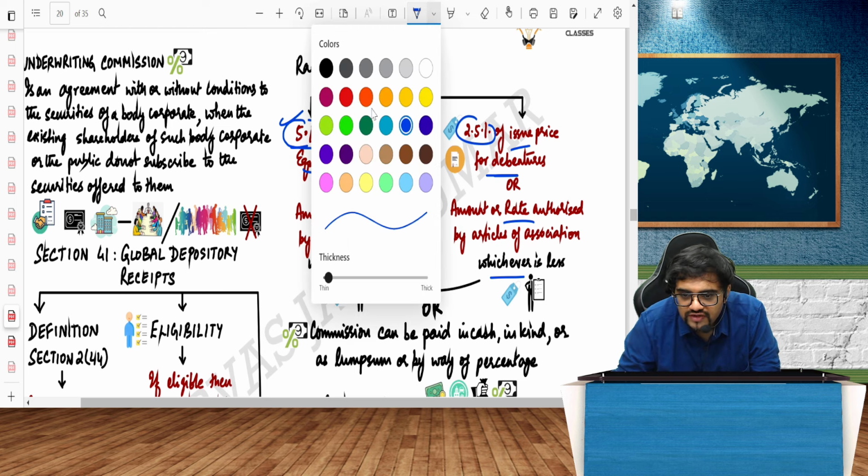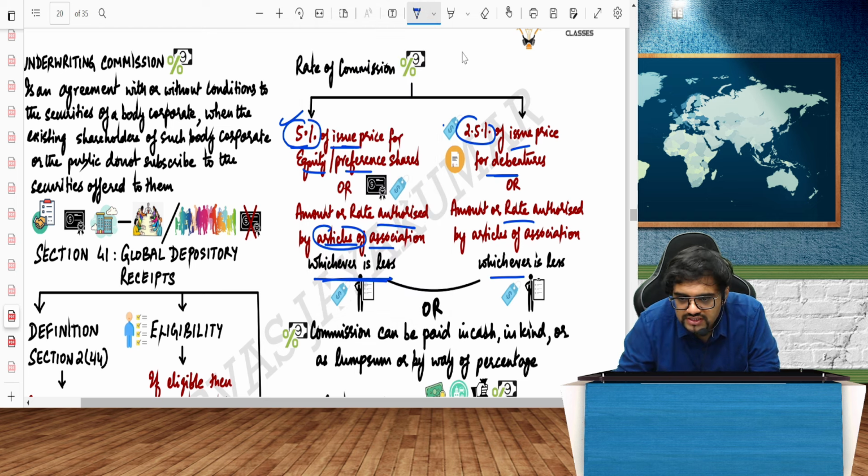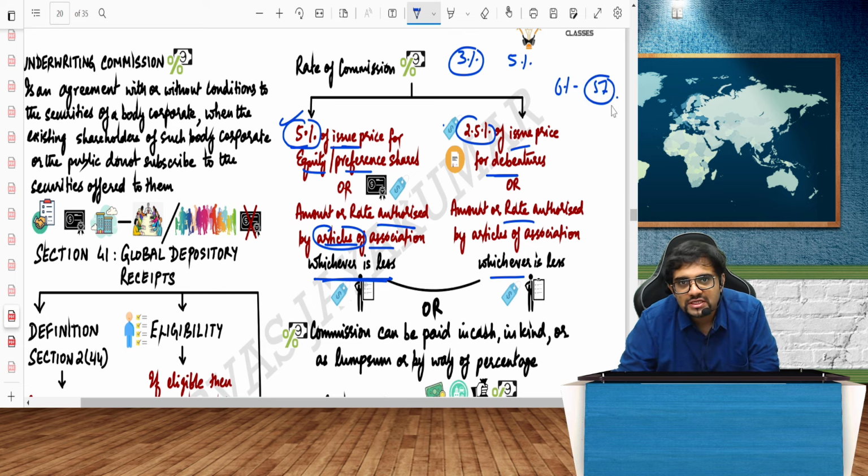Mind you, if the amount in the articles authorized is 3%, it's 3% or 5%, whichever is less. If the amount in the articles is 6%, 6% or 5%, whichever is less. So please see that. If the question is silent as to what is the rate authorized by the articles, then obviously you should take 5%.